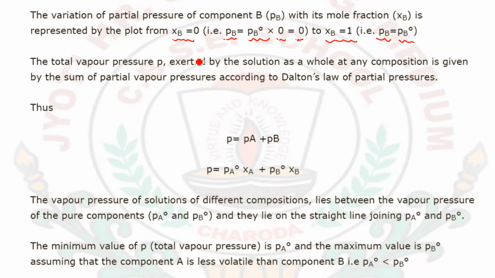Now, the total vapor pressure P exerted by the solution at any composition is given by the sum of the partial vapor pressures, according to Dalton's law of partial pressure, which you studied in class 11th. Dalton's law says P = PA + PB, where PA and PB are the partial pressures of the given components. So P = PA° XA + PB° XB. Hence this is Dalton's law of partial vapor pressure.